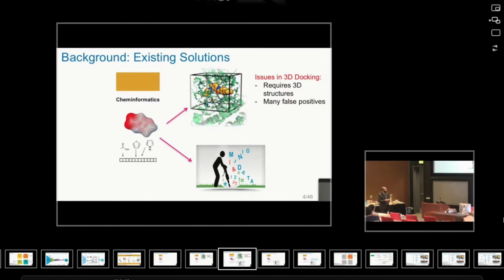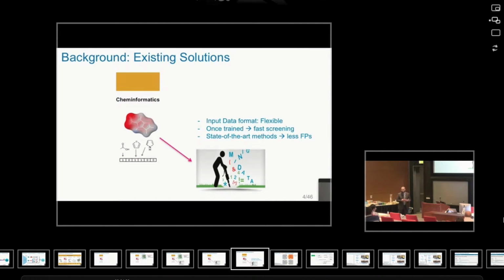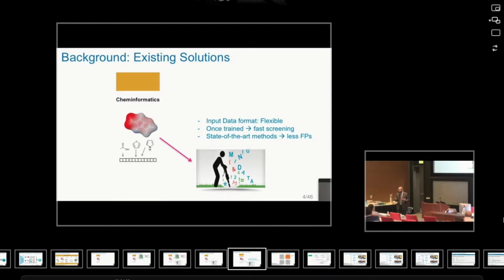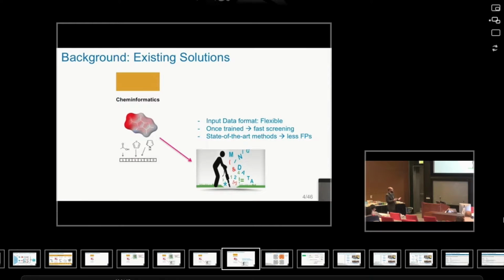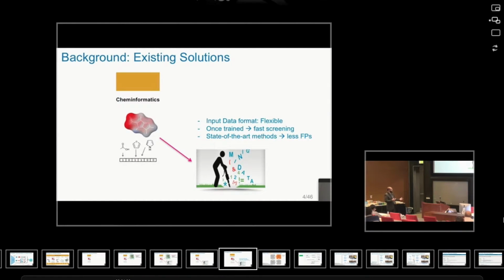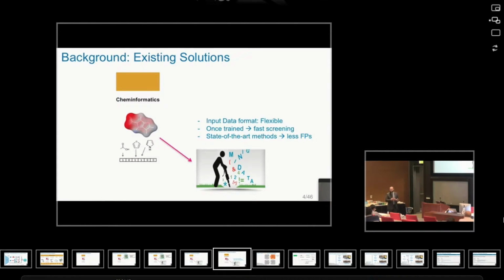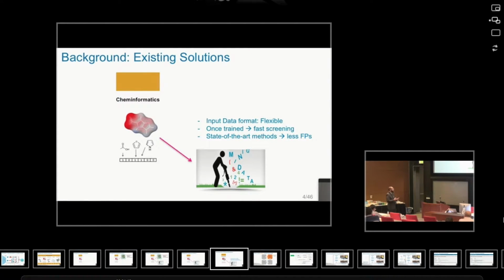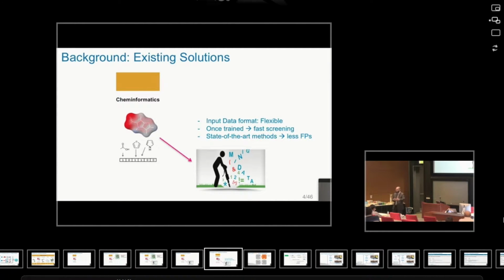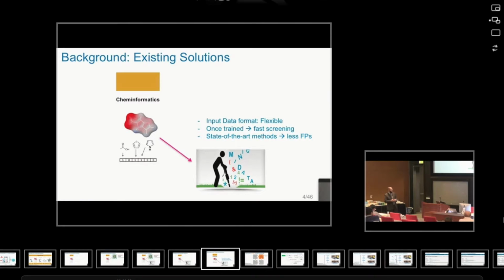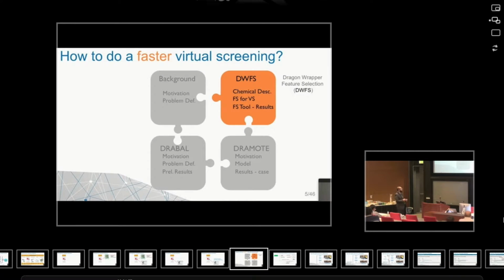So I'll be doing data mining to avoid many of those problems. Data mining is actually flexible in terms of the type of data that we can handle. Not necessarily do we have to have a 3D structure. We can have any type of data. And once we train the model, we can do fast screening. We will also have access to many of the existing state-of-the-art methods, because at the end, we would like to really minimize the false positives, which would mean we are minimizing actual experimental validation in the lab, hoping that we save the costs or the money spent.